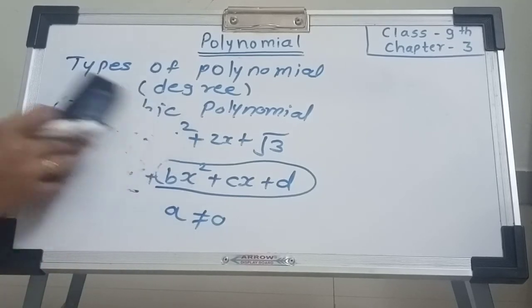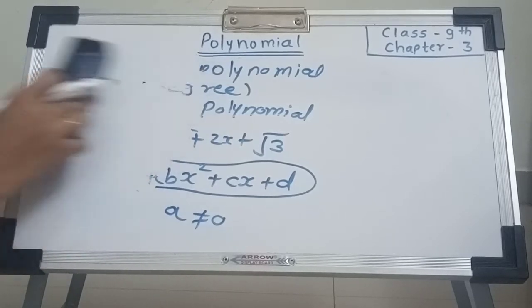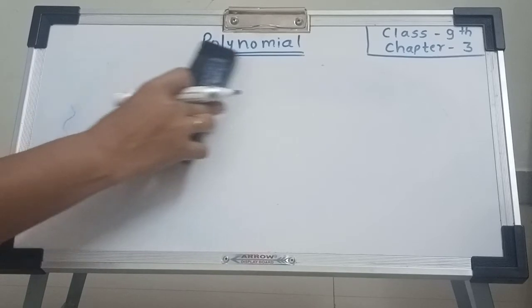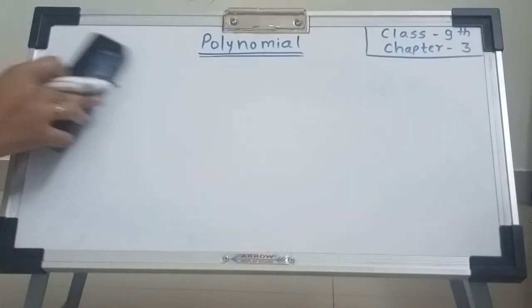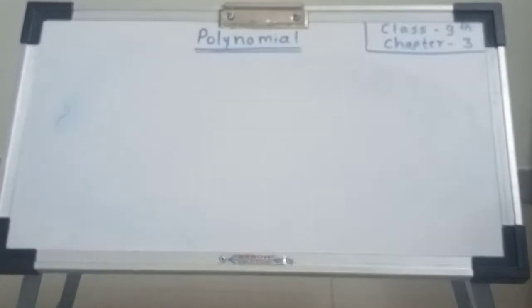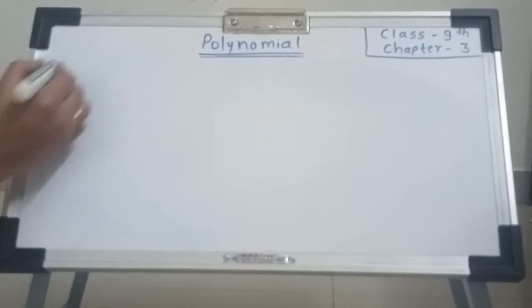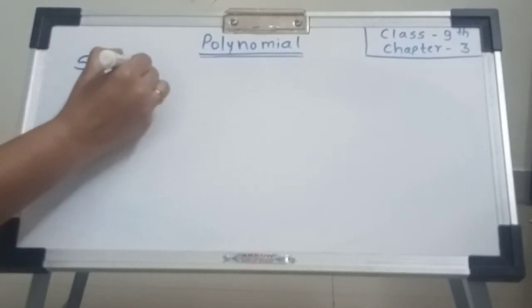These are the 3 types of polynomial based on degree, and 3 types based on the number of terms. Okay, understand the types of polynomial. Now next we see the standard form of polynomial. What is the standard form?